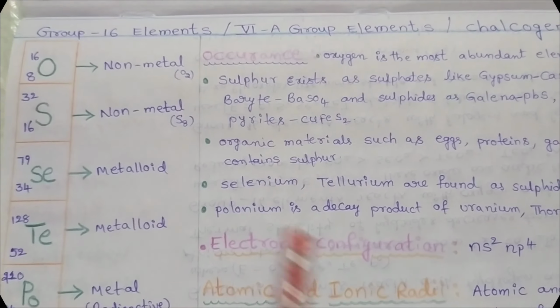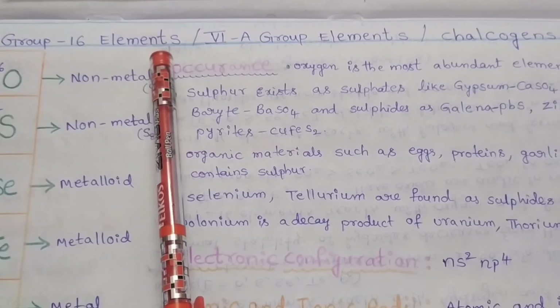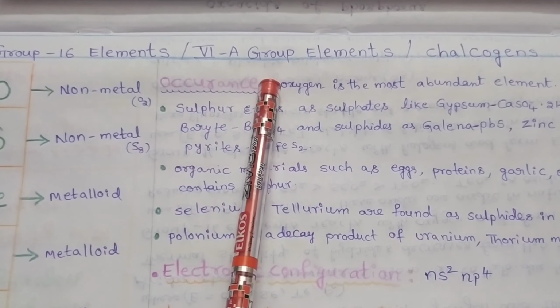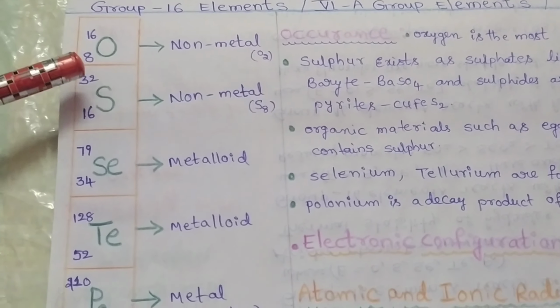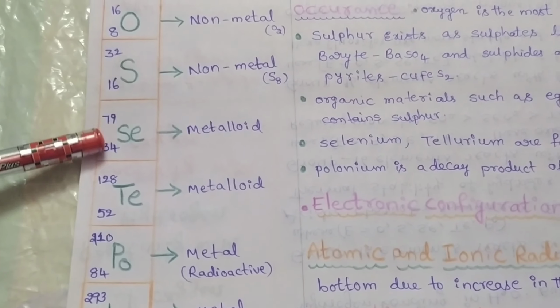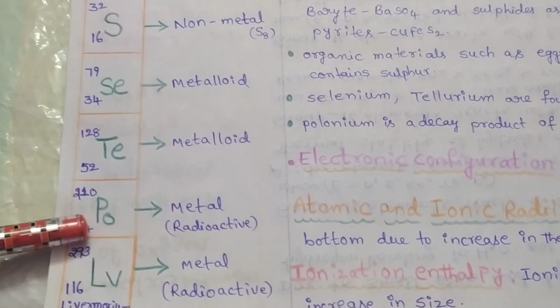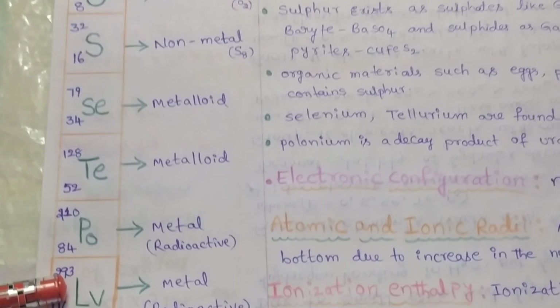Hi students, today we discuss group 16 elements or 6A group elements. They are also named as chalcogens. The group 16 elements are oxygen, sulfur, selenium, tellurium, polonium, livermorium.